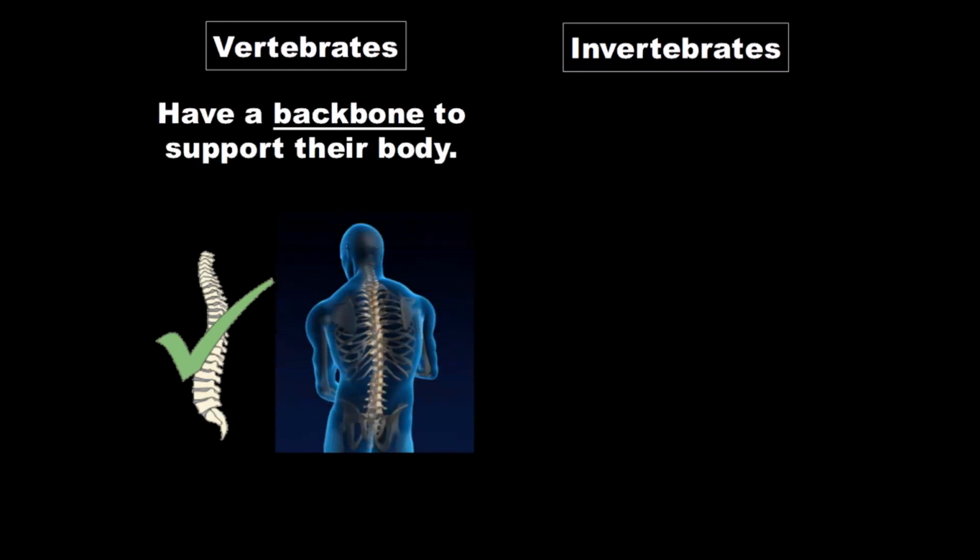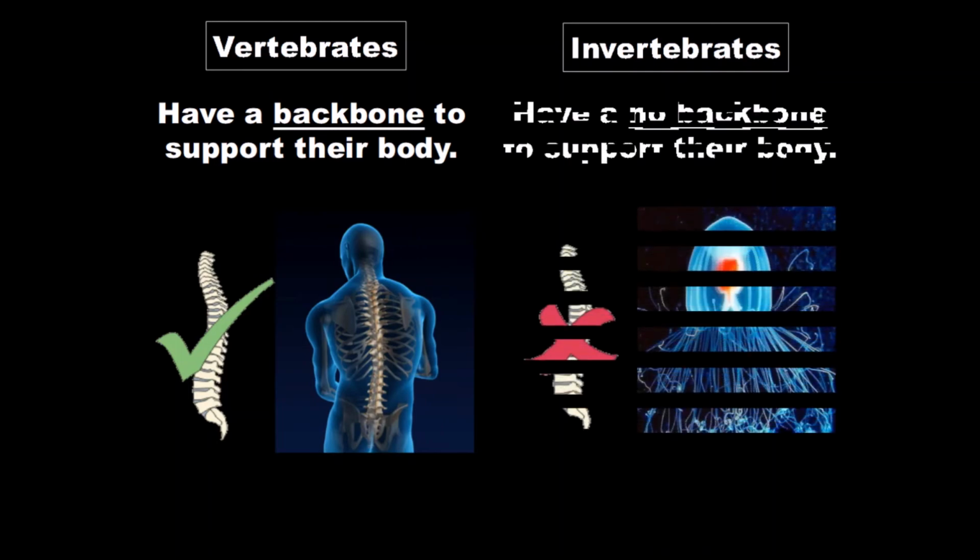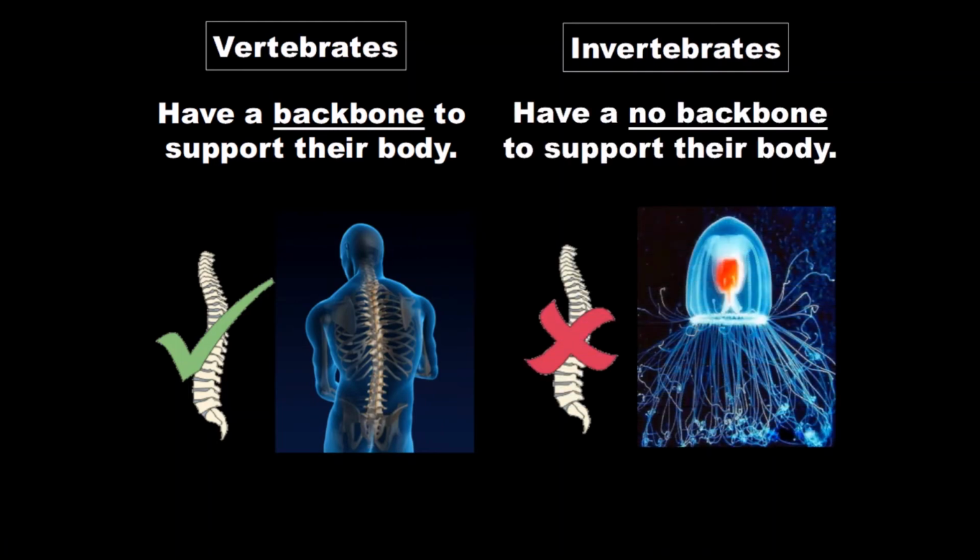Alright, now we can make 2 big groups of animals: vertebrates and invertebrates. The main difference is that the vertebrates have a backbone to support their body. If you remember, these little bones that are in our backbone are called vertebrae. That's why we are called vertebrates. Those who don't have a backbone are called invertebrates. They don't have bones inside their body.